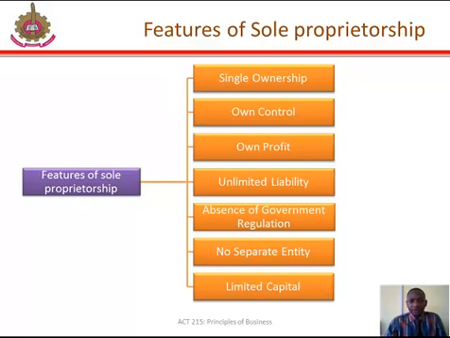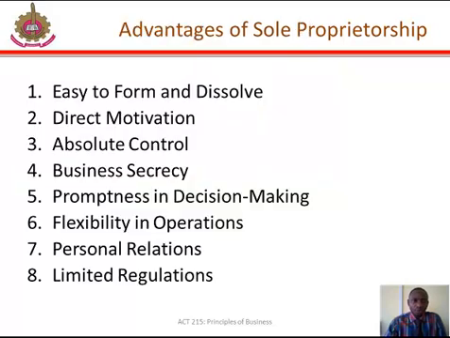The next feature is no separate entity. That means there is no distinction between the business and the owner of the business. When the owner of the business dies, the business also dies with the owner. Then the last feature is limited capital. Since capital is contributed by only one individual, it is bound to be small. Apart from the financial constraints, its inability to manage beyond a level also impairs its expansion. The size of the business unit therefore tends to be small.